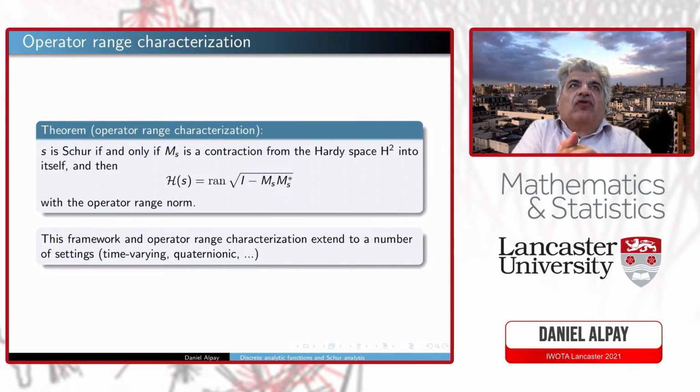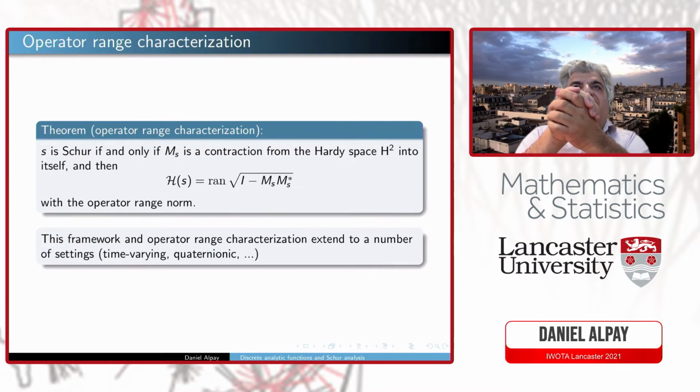A function is a Schur function if and only if the multiplication by S is a contraction from the Hardy space into itself. This is only the tip of the iceberg. Behind this are all analytic extension theorems due to Donoghue and other people, but I will not go into these results here. And then the operator 1 minus M_S M_S star is non-negative. Its square root range is a space.